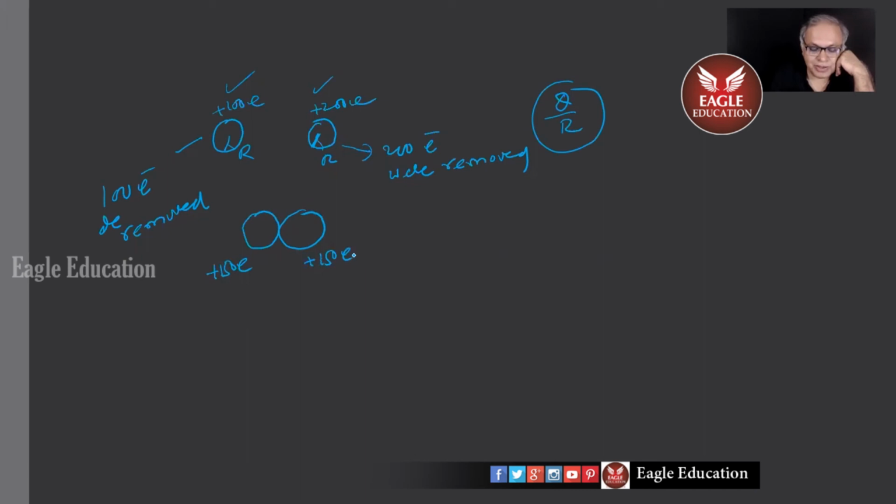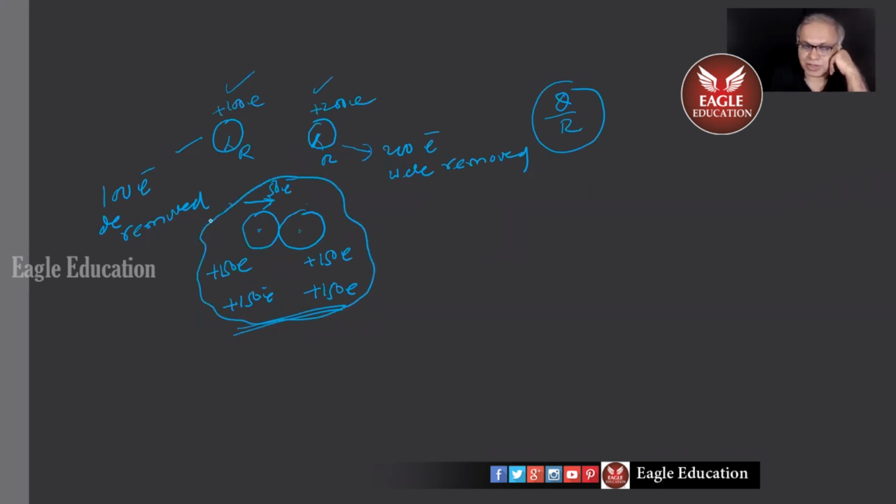What is going to happen, children? 50 electrons will go from here to here. Once 50 electrons go from this sphere to this sphere, here we get plus 150 electrons' charge, minus 50 electrons added to 200. This also becomes plus 150 electrons' charge. So electrons will flow from here to here, 50 electrons. Ultimately, it's a motion of electrons as far as the outside is considered. Have you all followed this statement, children?